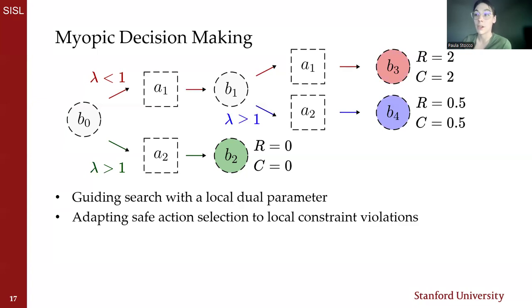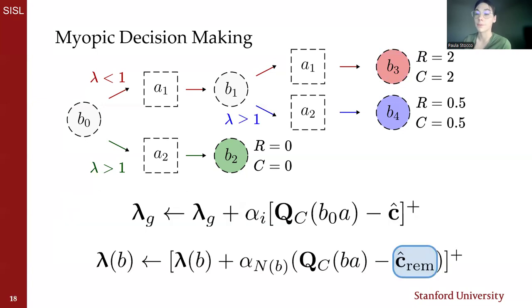By using local dual variables, we guide search with belief-based local cost constraints, meaning after our A1 selection, we select A2 and backpropagate controllable actions. In this way, search is conducted in closer to a closed loop manner. We incorporate history-dependent decision-making by updating local dual variable values based on local remaining costs. And you see that the local dual variable is a function of history.